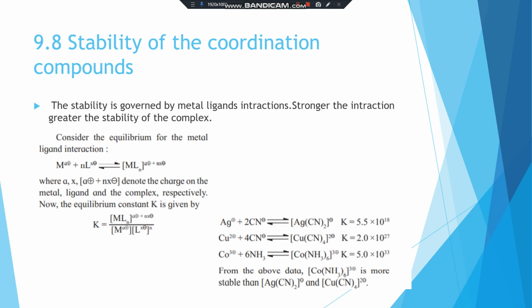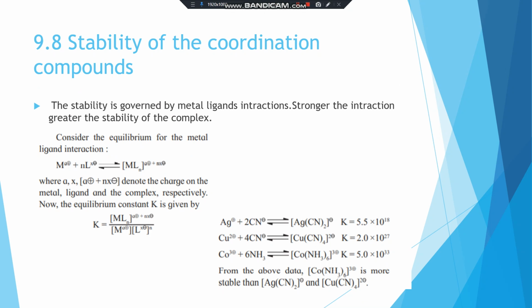Next one, stability of coordination compounds. The stability of coordination compounds can be explained by knowing their stability constant. The stability is governed by metal-ligand interaction. In this, the metal serves as the electron pair acceptor, while the ligand is a Lewis base, since it is an electron donor. The metal-ligand interaction can be realized as a Lewis acid-Lewis base interaction. The stronger the interaction, the greater the stability of the complex.